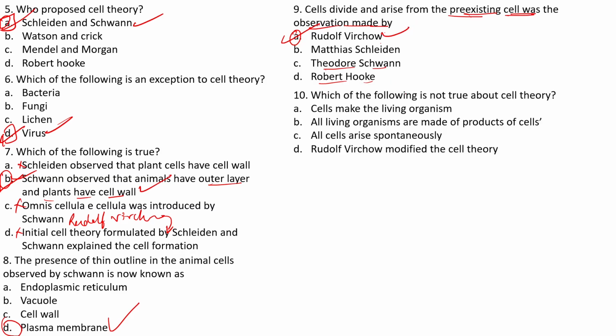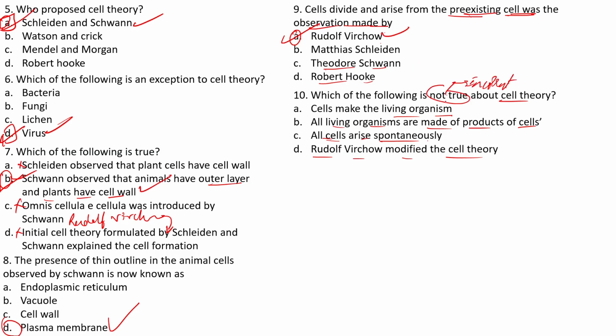Now, which of the following is not true about this cell theory? Cells make the living organism. All living organisms are made up of products of cells. All cells arise spontaneously, and Rudolf Virchow modified the cell theory. So they are mainly asking which statement is not true, in the sense it is the incorrect statement.